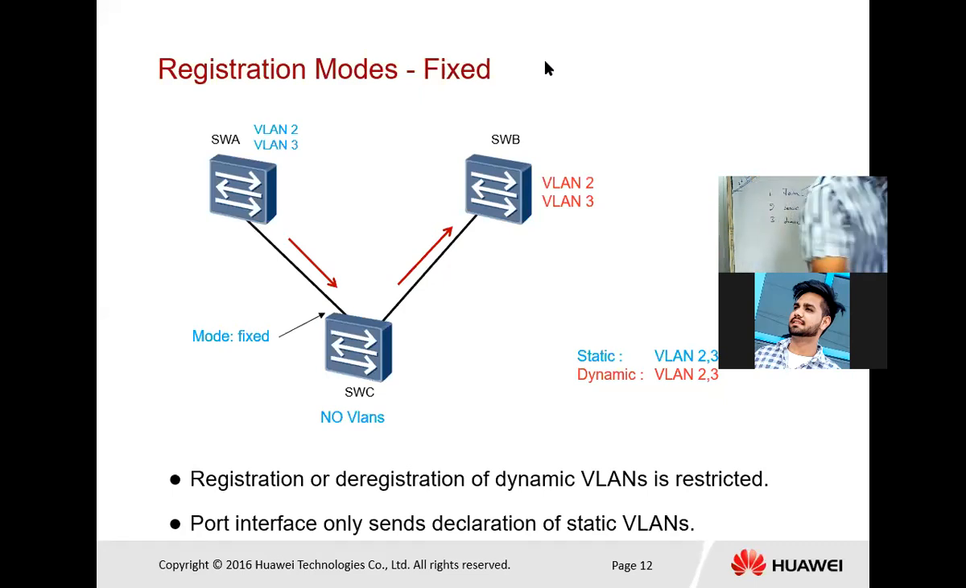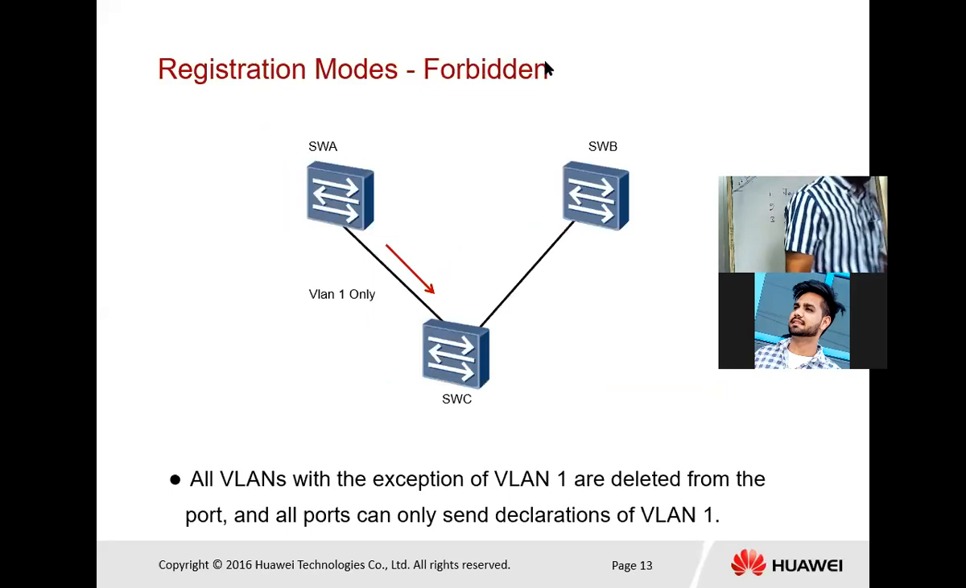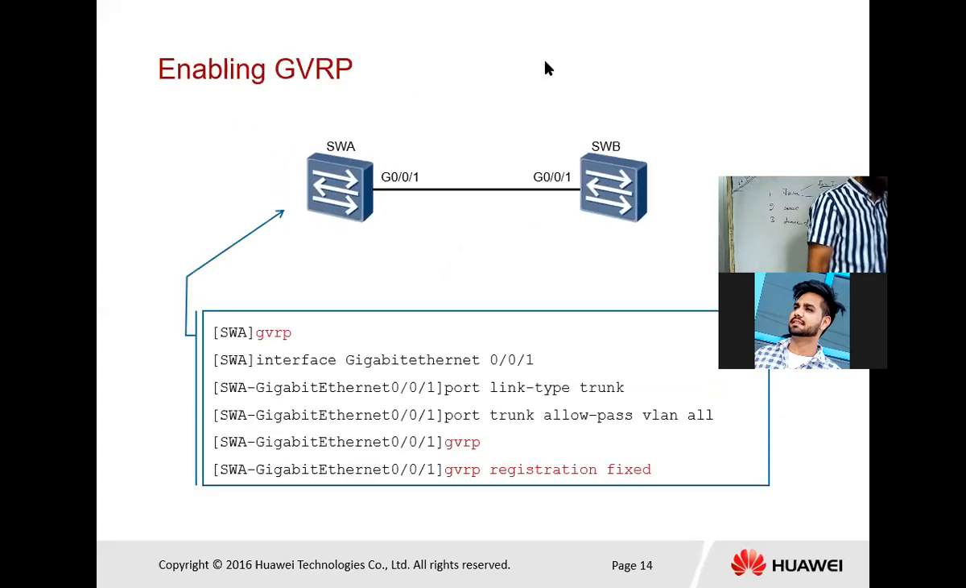Next one is forbidden. All VLANs, with the exception of VLAN 1, are deleted from the port. And all ports can only send declaration of VLAN 1. Only VLAN 1. Now next, that is the configuration part of GVRP.